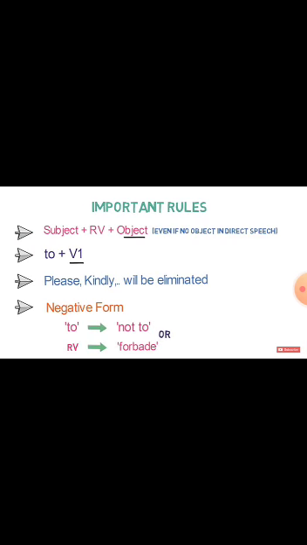The rule for changing is subject plus reporting verb plus object, and then "to" plus the first form of the verb. Always "to" will remain with the first form of the verb. Please and kindly will be eliminated, meaning they will be removed. And if it is a negative sentence, then "to" will change into "not to". Otherwise we can even replace it by forbade.